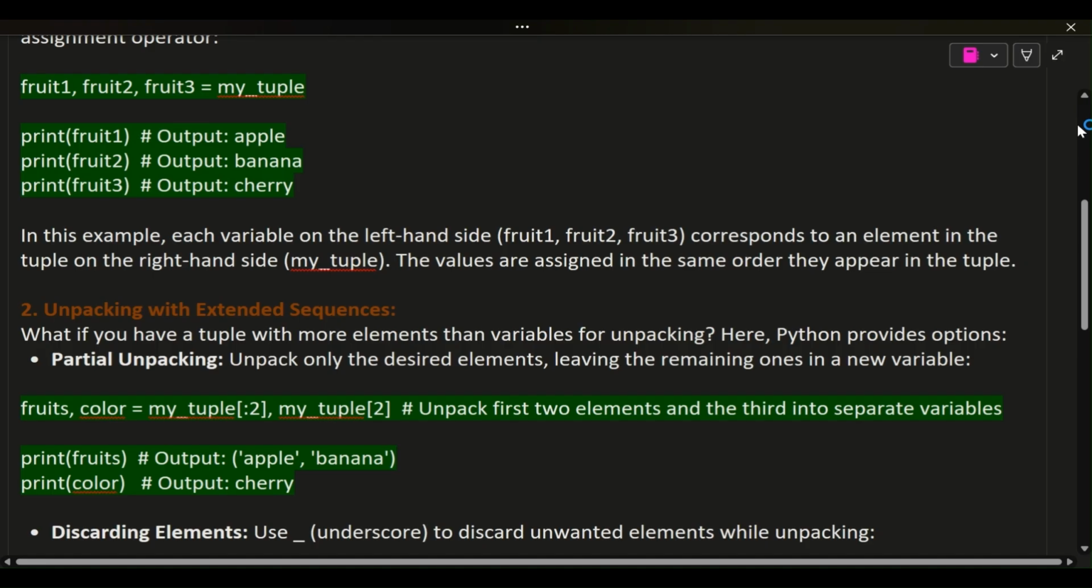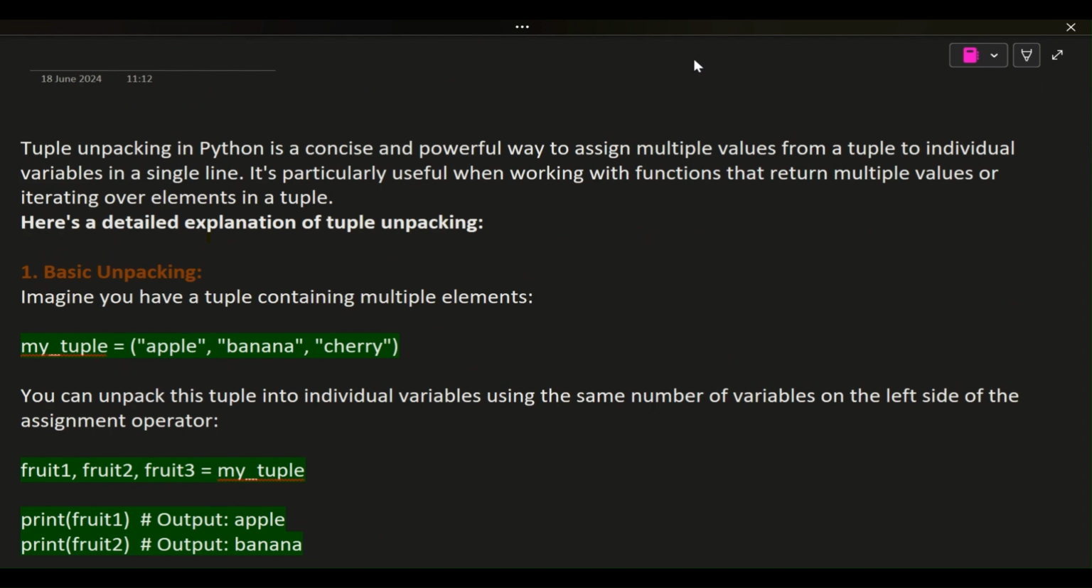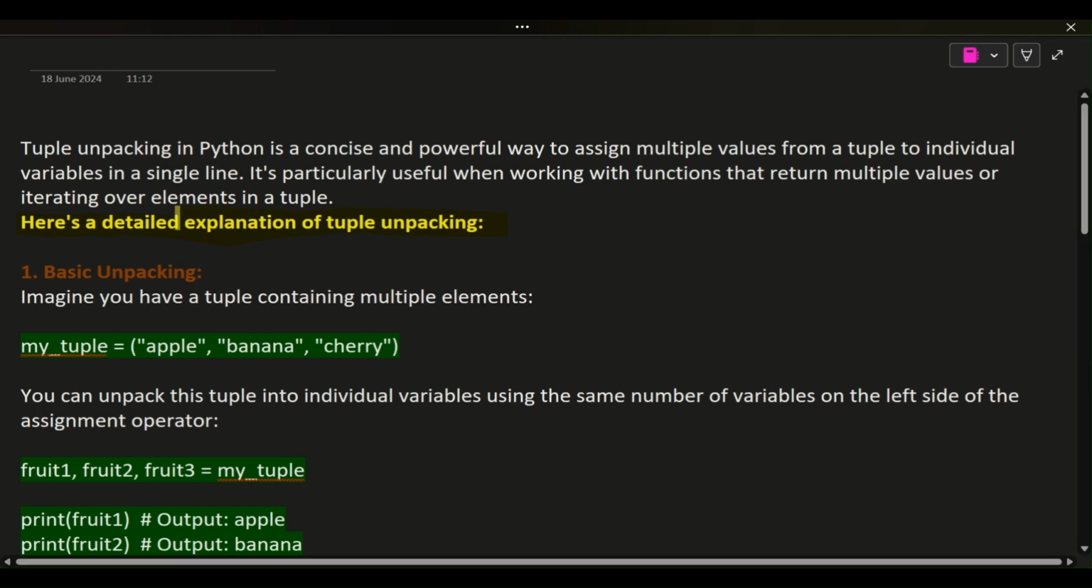Tuple unpacking in Python is a concise and powerful way to assign multiple values from a tuple to individual variables in a single line. It's particularly useful when working with functions that return multiple values or iterating over elements in a tuple. Here's a detailed explanation of tuple unpacking.